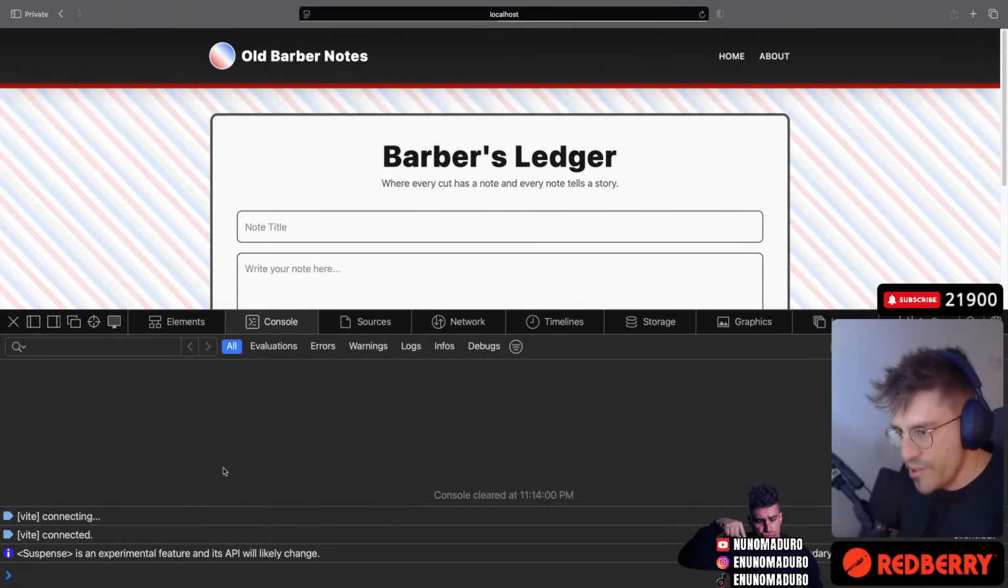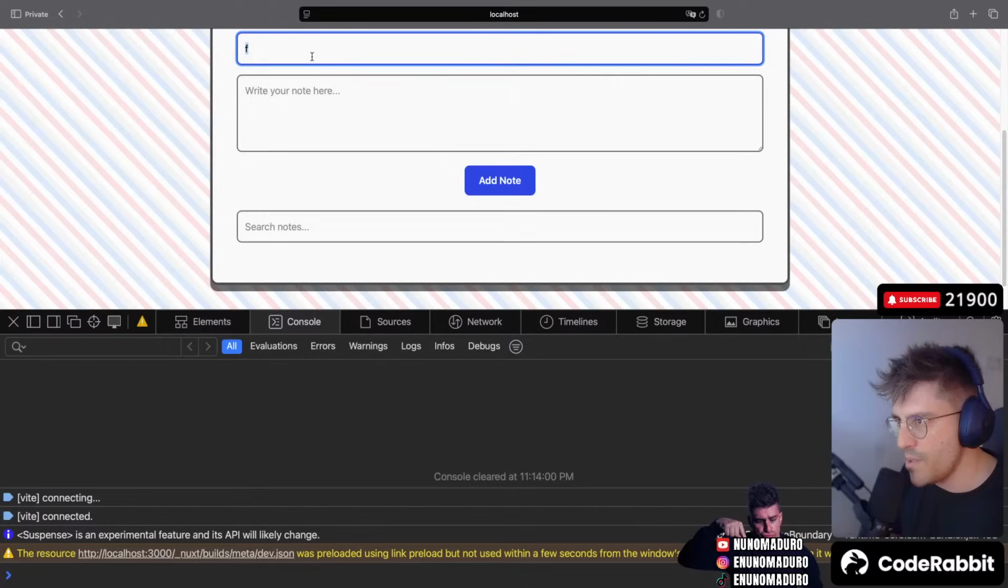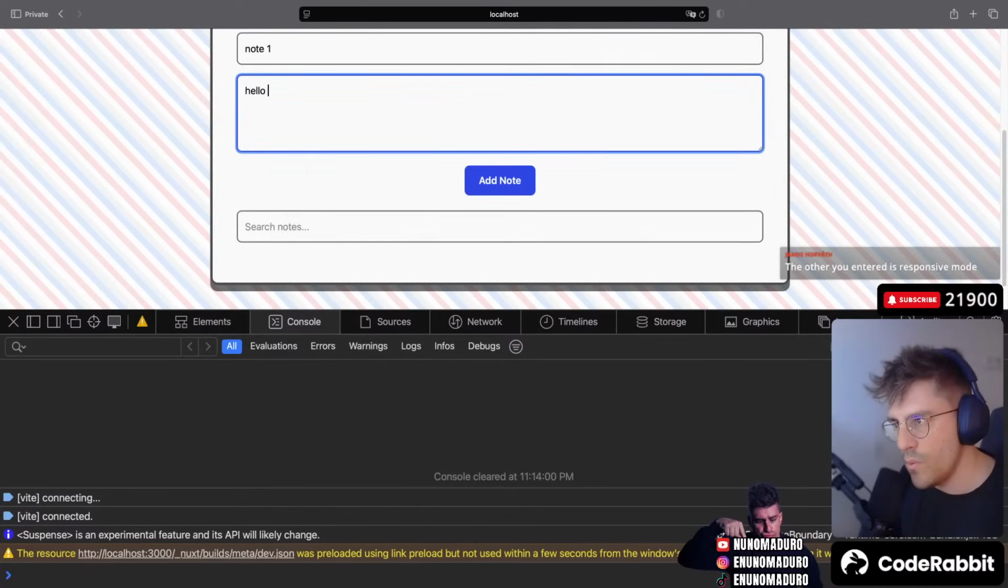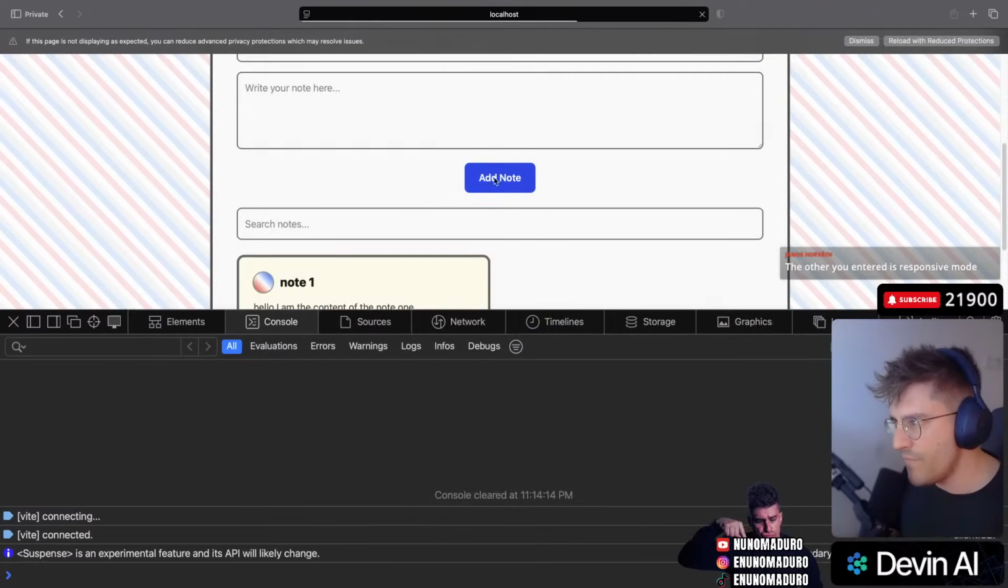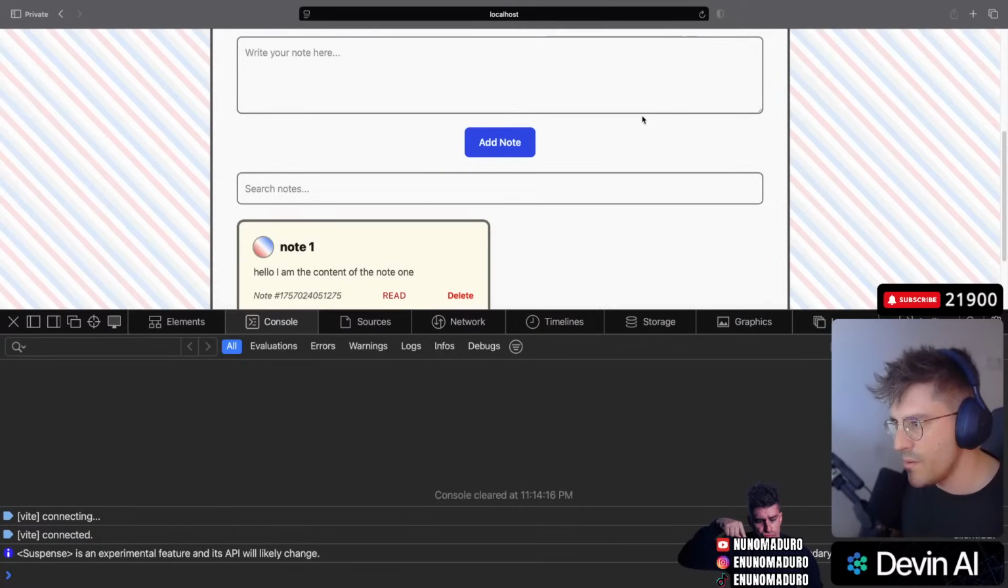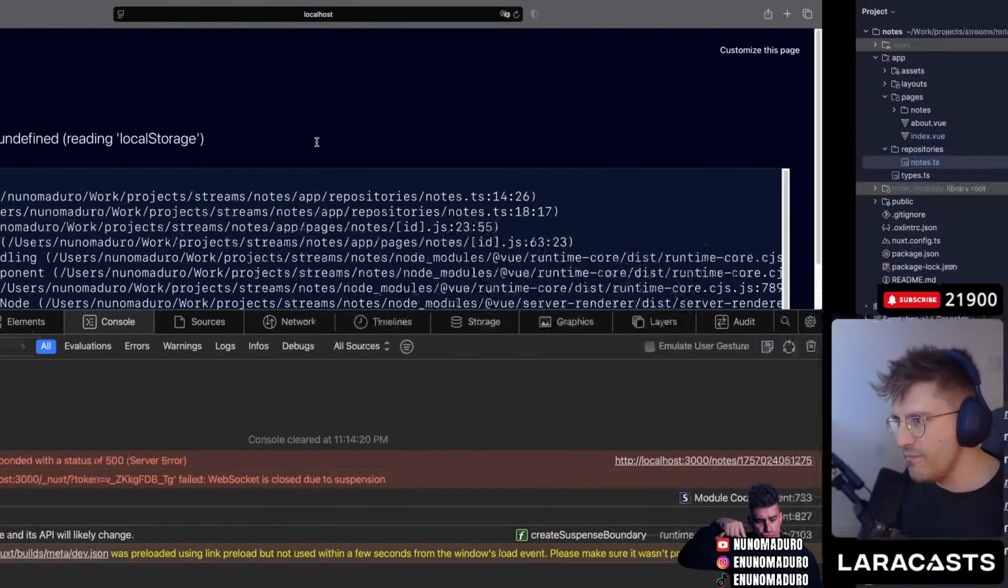Okay, so if I refresh, I see nothing. This is good. So let's type here node 1. Hello, I am the content of the node 1. Add node. So now I have an empty array. Like, what? Now it's there. So that's definitely working, and I can delete them as well. I cannot. Reading properties of undefined.